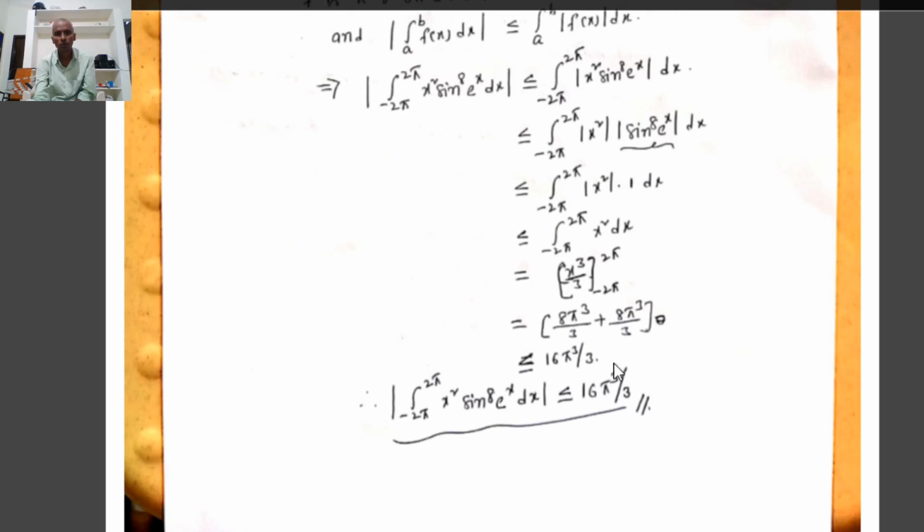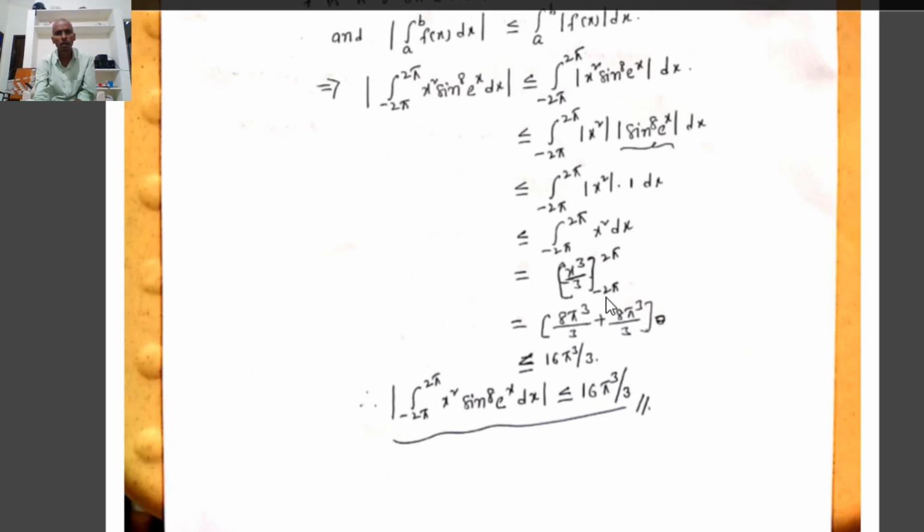That implies it is less than or equal to ∫ from -2π to 2π of |x²|·1 dx. Therefore, |x²| is automatically x². Therefore, it is less than or equal to ∫ from -2π to 2π of x² dx. The integral of x² is x³/3.